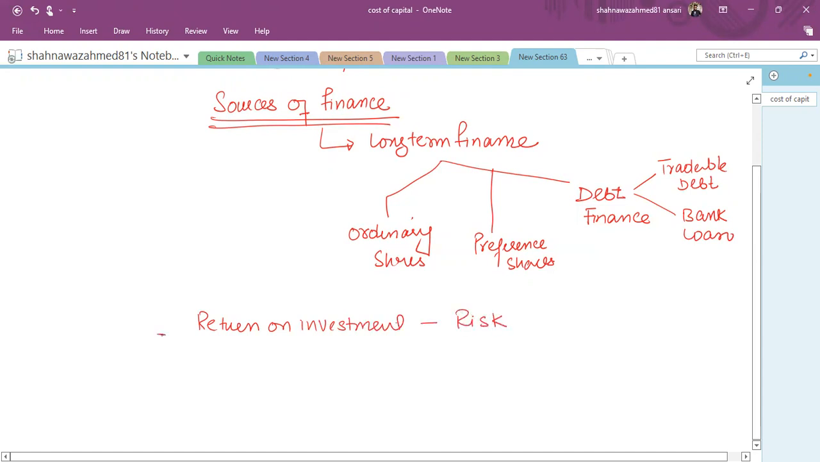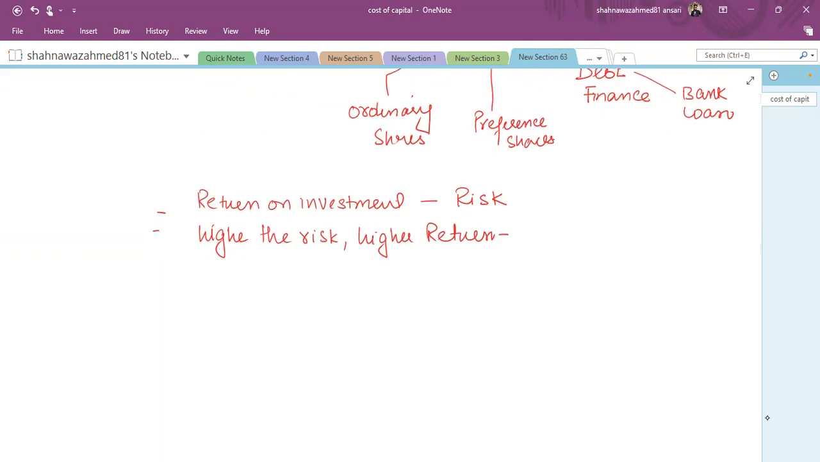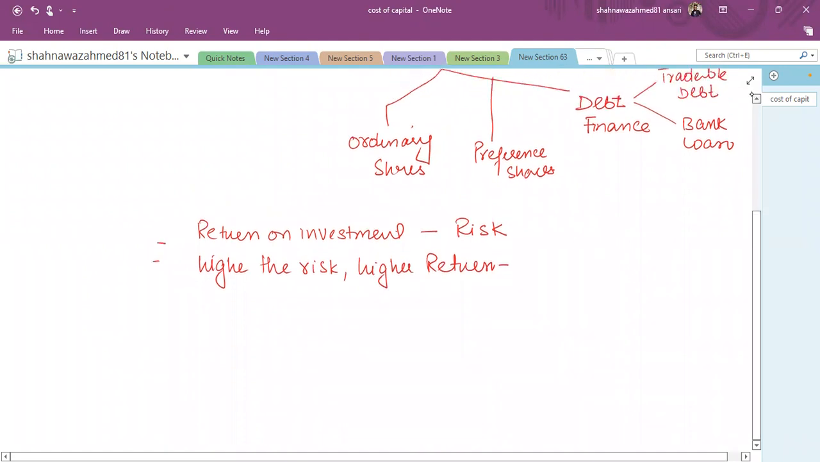And remember this rule: the higher the risk, the higher will be the rate of return. Now, as far as the different types of financing are concerned, each financing has different characteristics and return abilities. As far as the cheaper source of finance is concerned, debt is classified as the cheaper source of finance. And ordinary shares are considered the most expensive source of finance.